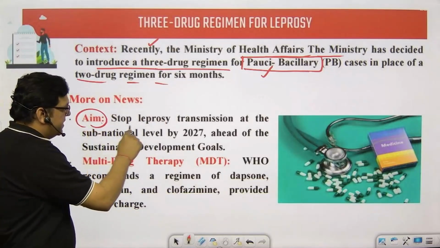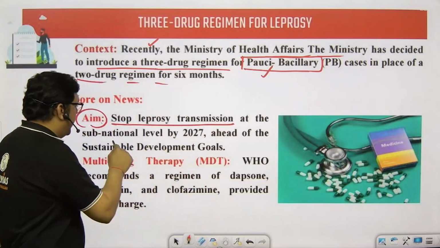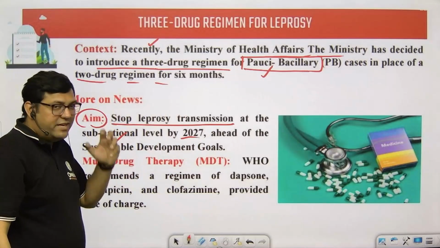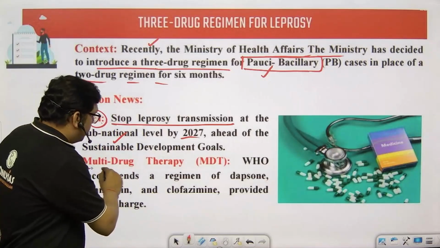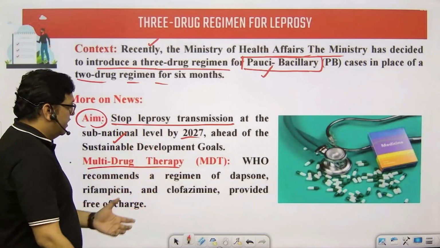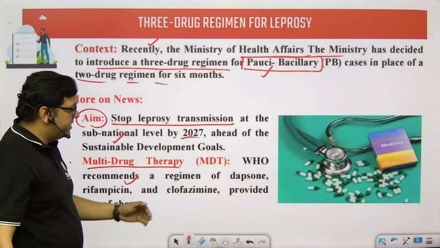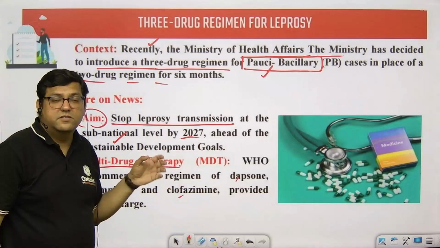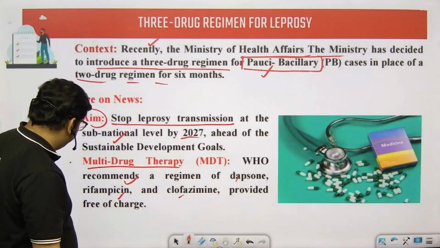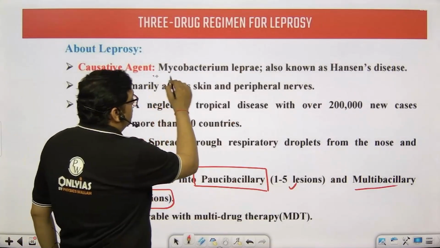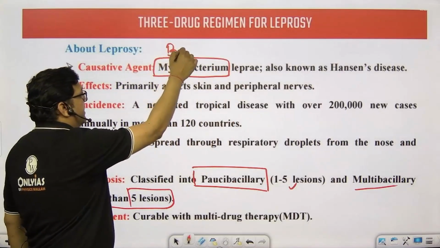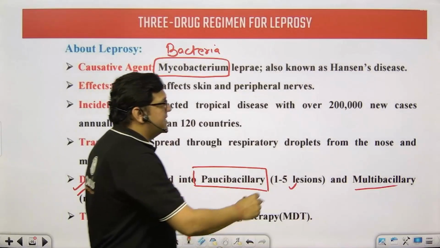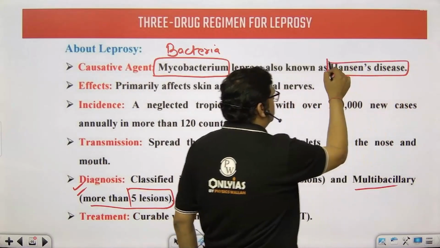The aim is to stop leprosy transmission at the subnational level by 2027. So we are trying to minimize the cases of leprosy, and multi-drug therapy is also another option. The WHO recommends that this kind of medicines can be provided for treating leprosy cases. I have told you it is caused by a bacterium, and the name of the bacteria is Mycobacteria. It is also known as Hansen's disease.